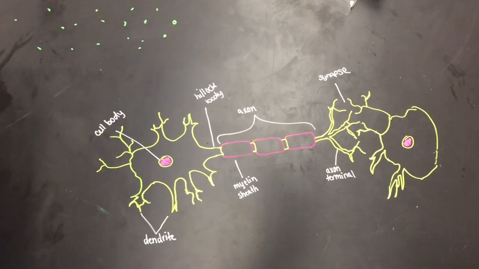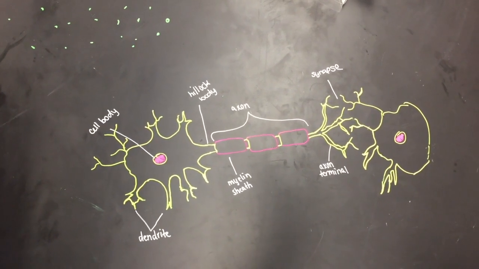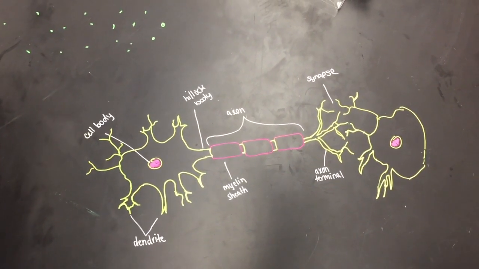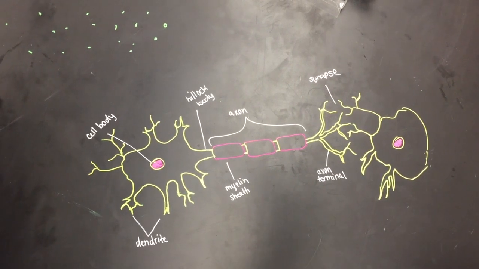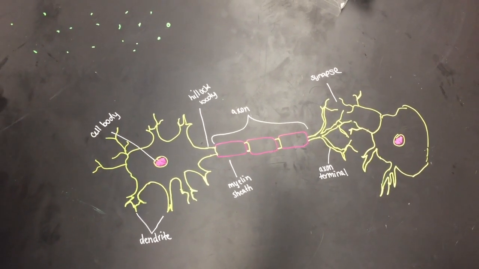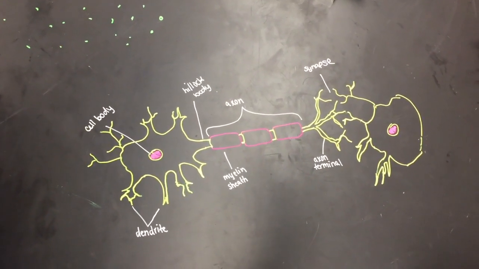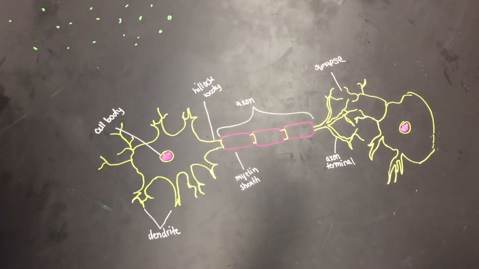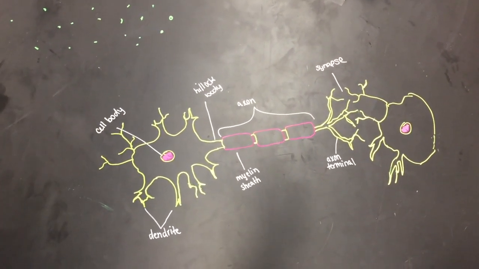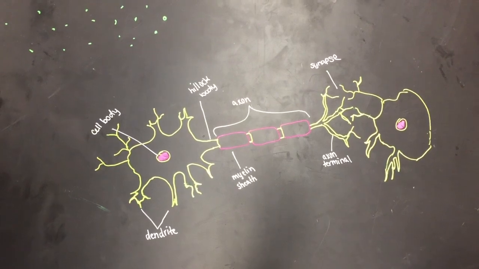The myelin sheath is basically something that insulates the axon and makes the messages go through the axon quicker. The axon terminals are the end of the axon, the last place where the messages pass through before they go over the synapse, which is the gap between the sending neuron and the receiving neuron.